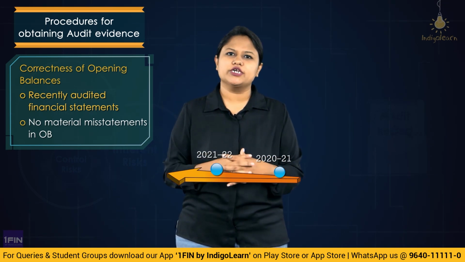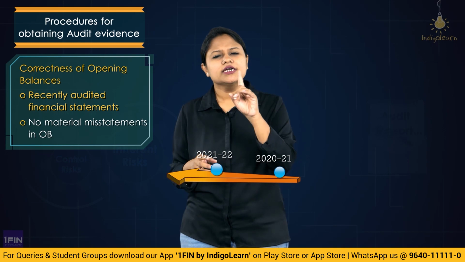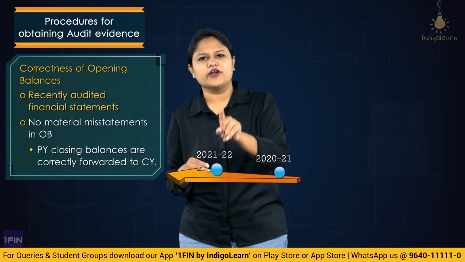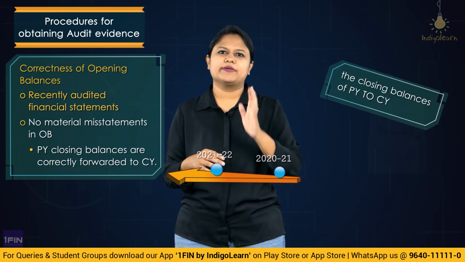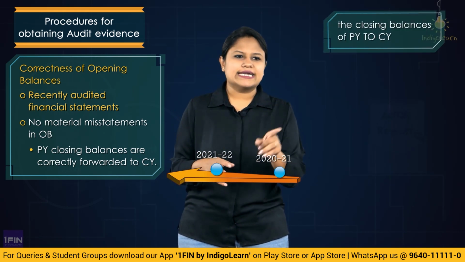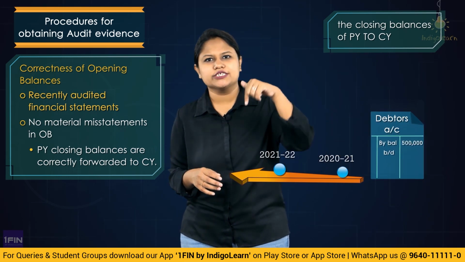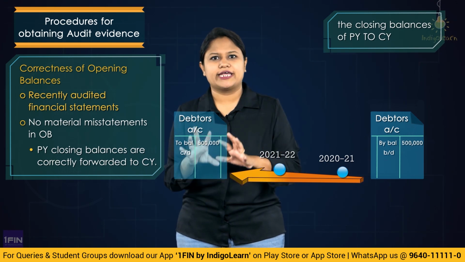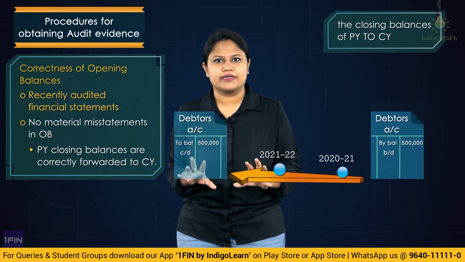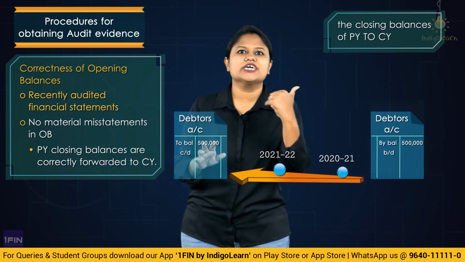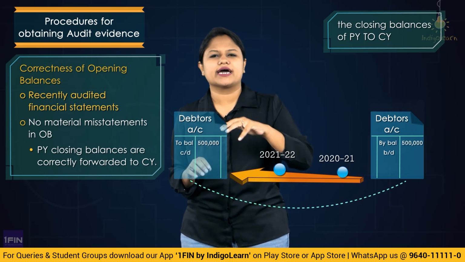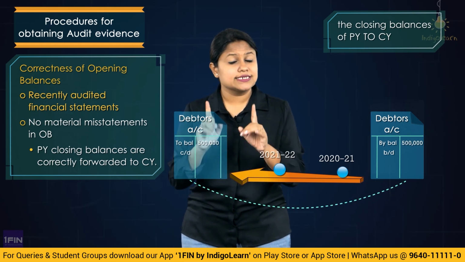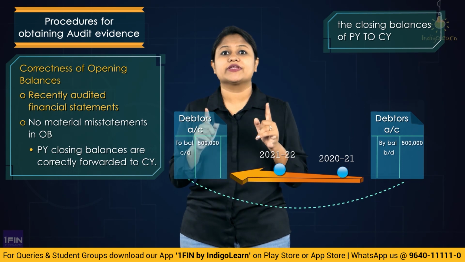So for this what can the auditor do? First thing, the auditor should ensure that the last year closing balances have been properly brought forward in the current year. Copy paste should happen properly, in simple language. Debtor last year 5 lakhs, opening balance of the debtor should also be 5 lakh. So there should not be an arithmetical error, nor an error of commission or omission. All of these things should not happen. So you should first ensure that previous year figures have been correctly brought forward in the current year. This brought forward is also very important. If copy paste does not happen correctly, the system will go wrong and the entire year's financial statements will give a wrong result.